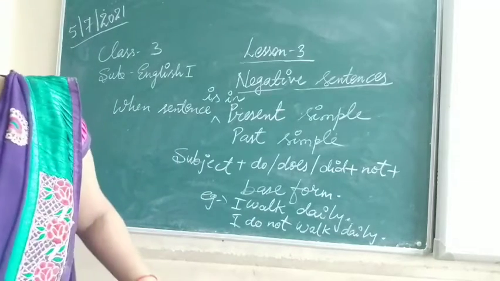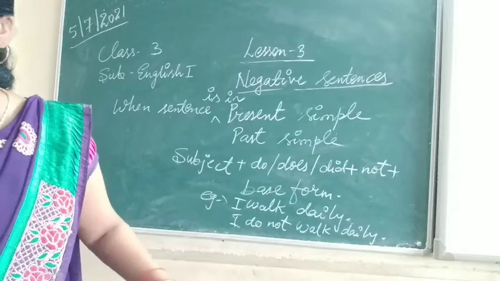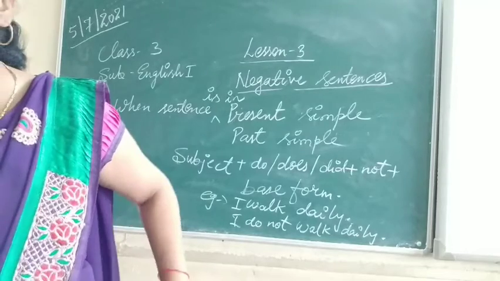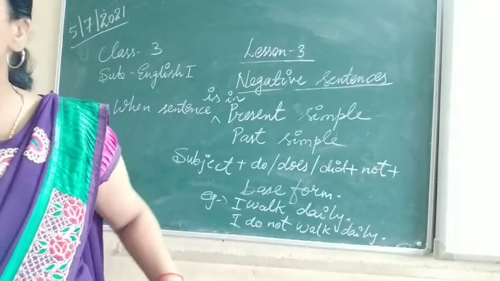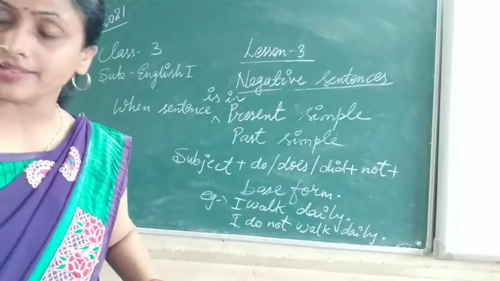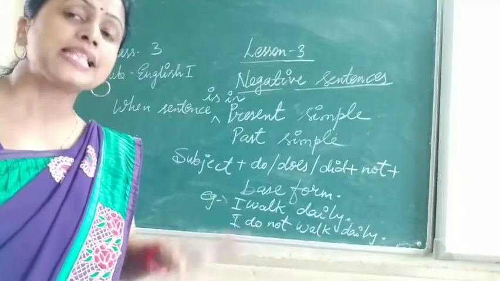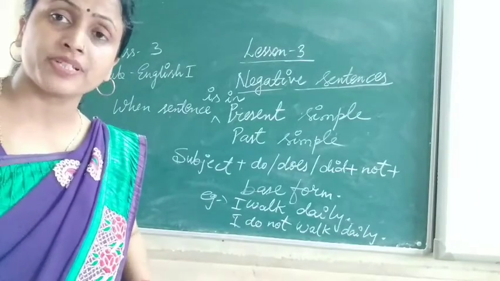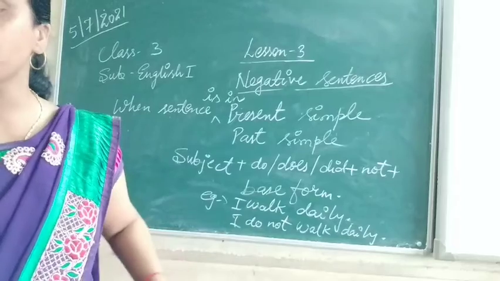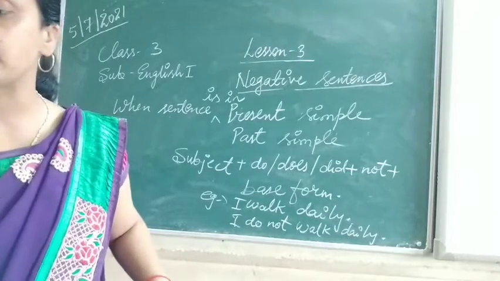Understood? Now, some sentences are there containing has, have, had, which show possession. So those sentences also change into negative sentences. How?